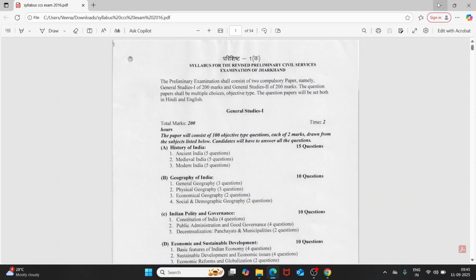Section number A is history of India. It contains 3 parts: ancient India, medieval India, and modern India. Every section contains 5 questions.